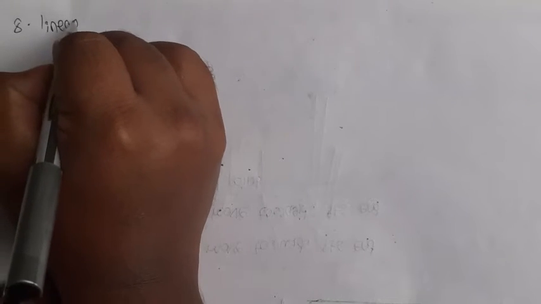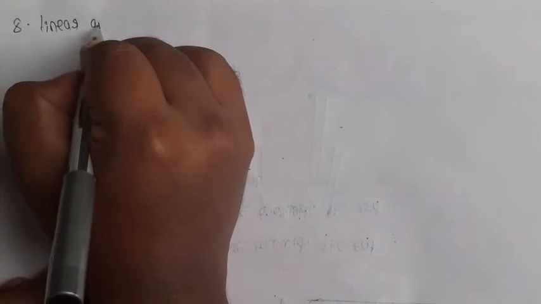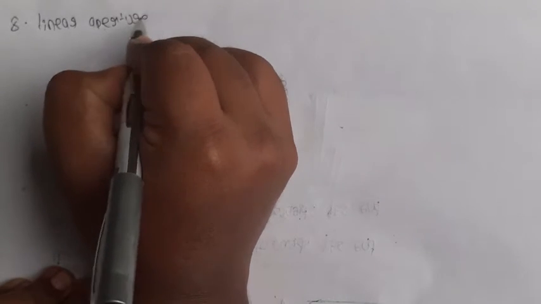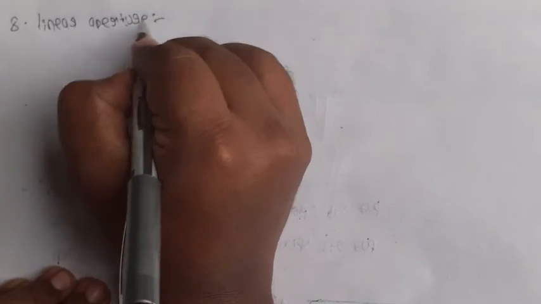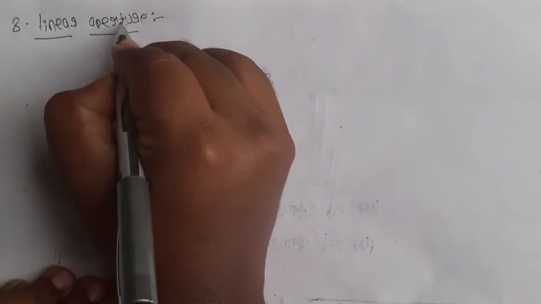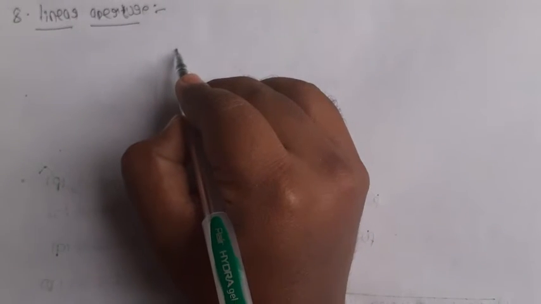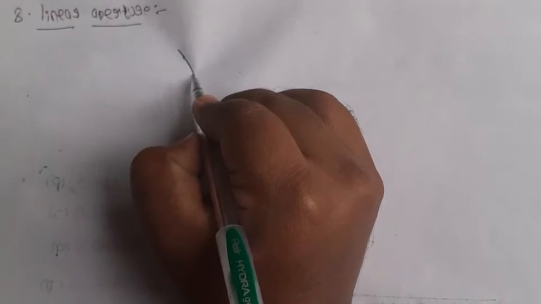Next definition, linear aperture. So what is meant by linear aperture? First of all, what is the meaning of aperture? Aperture means nothing but way. For example, I am taking one spherical mirror.